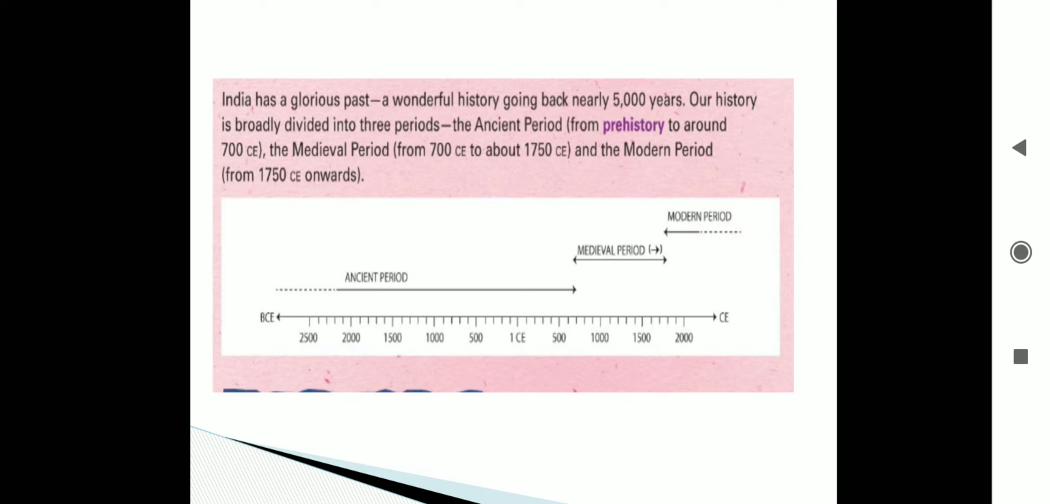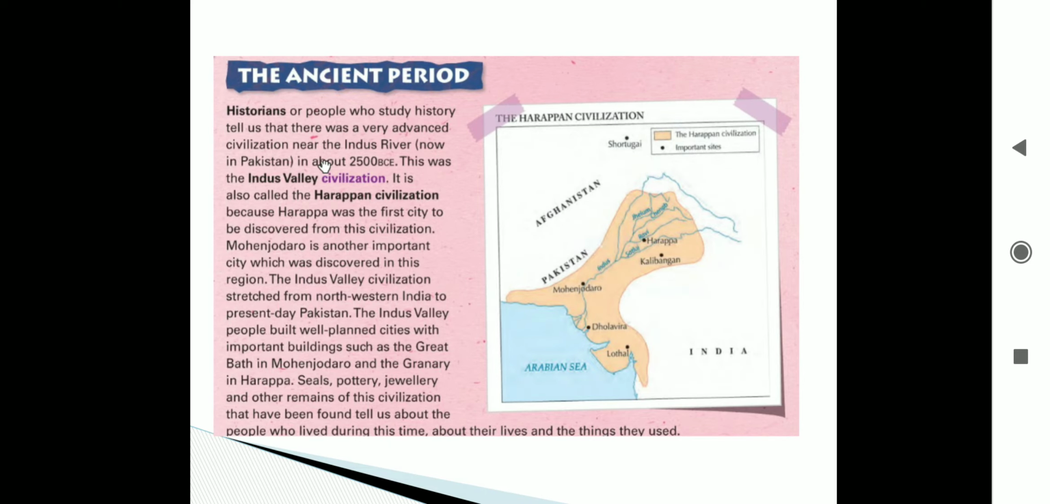Now on the same page you can see a number line. Look at the ancient period, medieval period, and this which is going on, which we are dwelling in, is the modern period. Today we are only going to talk about the ancient period. The medieval period and the modern period will be covered in the remaining parts. Ancient means very, very old.